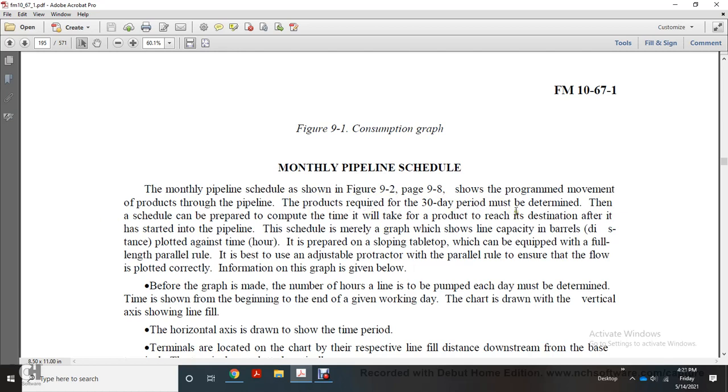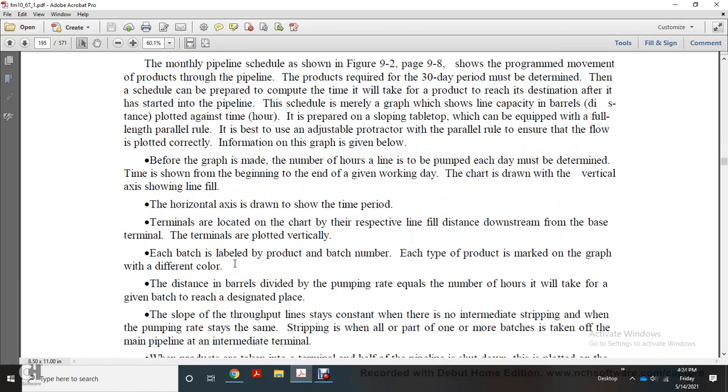Compute the time for the product to reach its destination after it has been started through the pipeline. The schedule is merely a graph showing line capacity in barrels and distance plotted against time. The graph is prepared on a sloping table, which can be equipped with a full-length parallel rule and adjustable protractor to ensure that flow lines are plotted correctly. Before the graph is made, the number of hours the line will be pumped each day and the pumping speed are determined, and the time shown with the beginning and end of the workday.